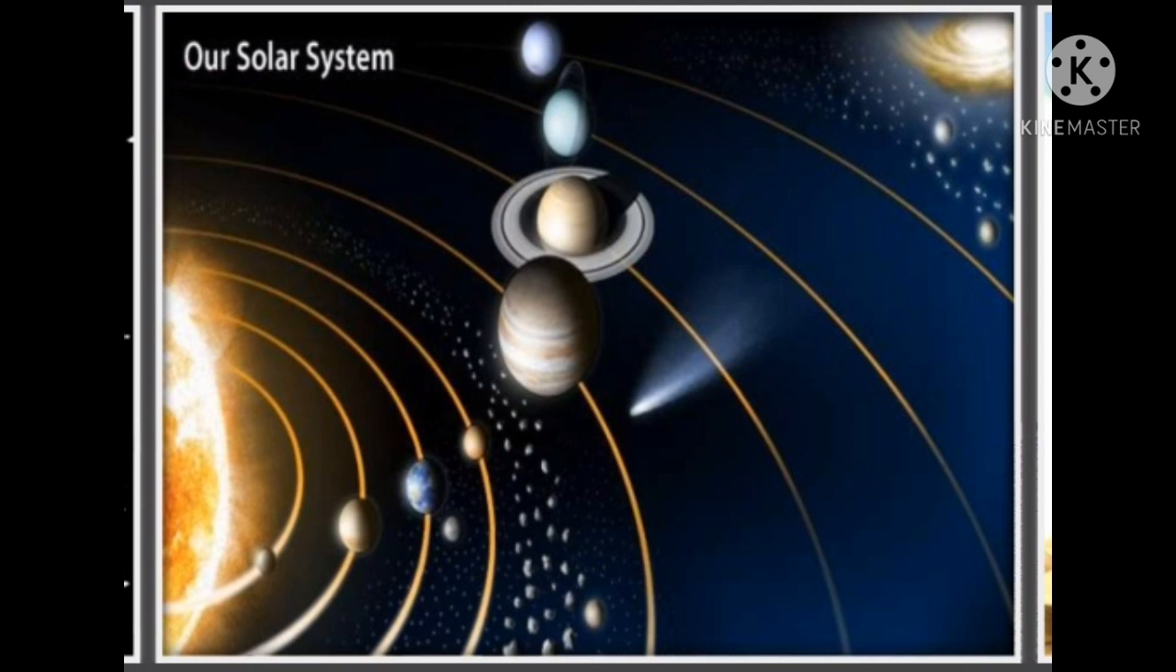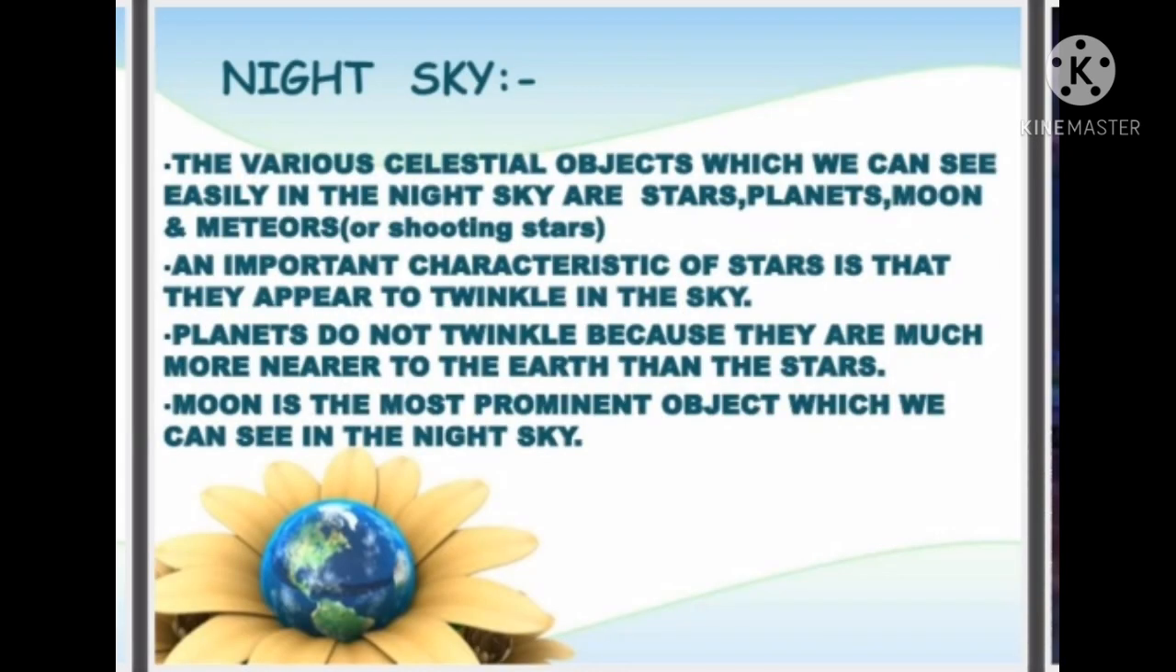Okay. Now let us discuss the night sky. The various celestial objects which we can see easily in the night sky are stars, planets, moon and meteors, which we call shooting stars. So different celestial objects like stars and planets we can see in the night sky. An important characteristic of stars is that they appear to twinkle in the sky. You can see that stars are twinkling.